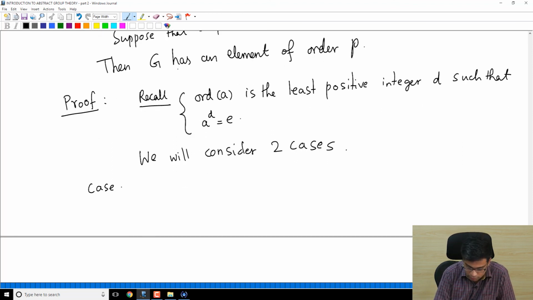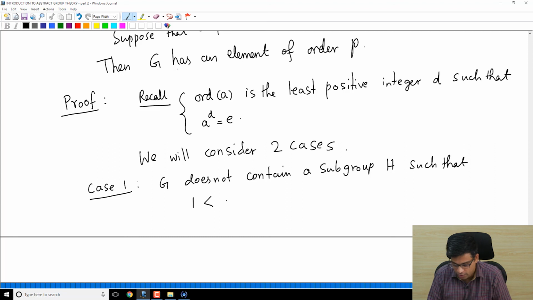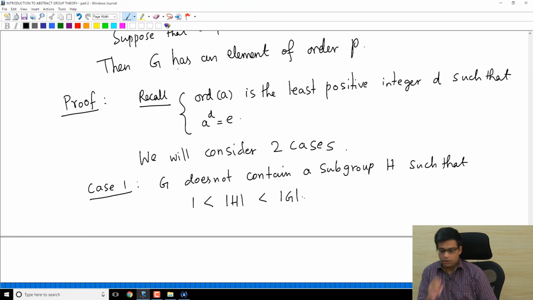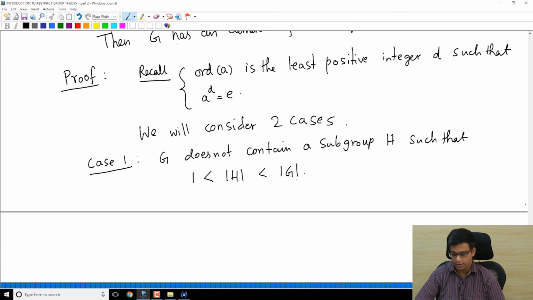Case 1: G does not contain a subgroup H such that 1 is strictly less than the order of H, which is strictly less than the order of G. Remember, G is a finite group, so I can talk of the order of G as the number of elements.